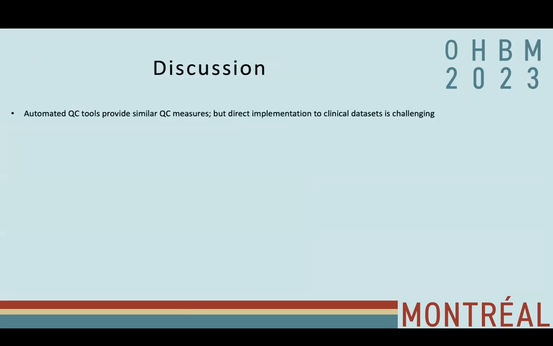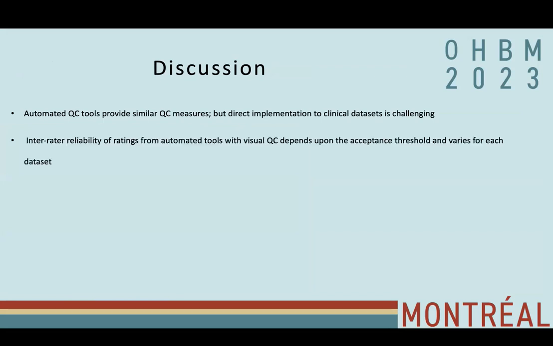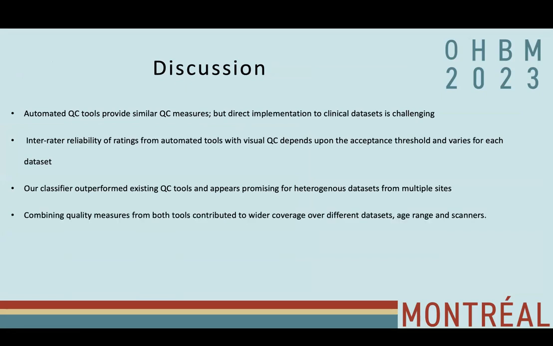So in summary, automated QC tools provide similar QC measures, but direct implementation of these measures is challenging. Inter-rater reliability of ratings from automated tools with visual QC depends upon the acceptance threshold and varies for each dataset. Our classifiers outperformed existing QC tools and appears promising for heterogeneous datasets from multiple sites. Combining quality measures from both the tools contributed to wider coverage over different datasets, age range, and scanners.